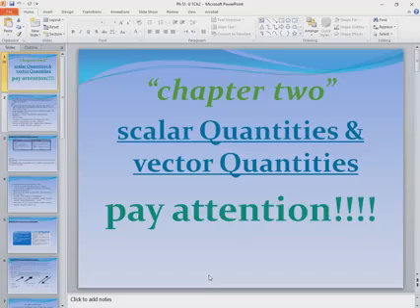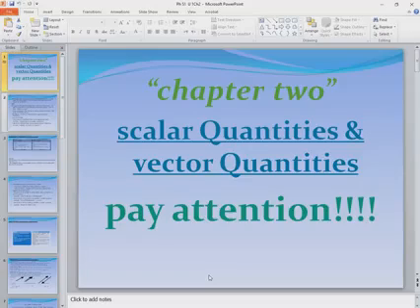The second example, 100 meters from home to school. So here the number, which is called the magnitude, and the direction from home to school. These details are very specific and very important.